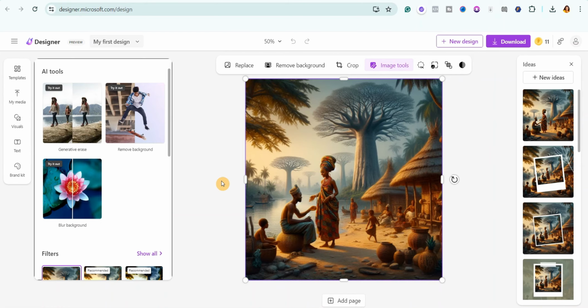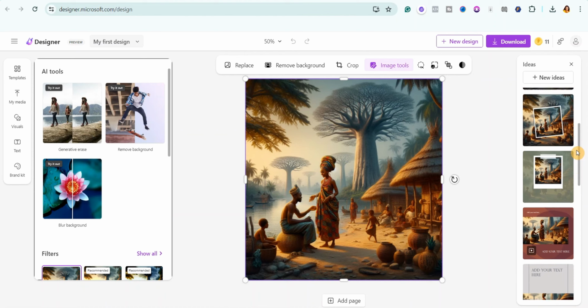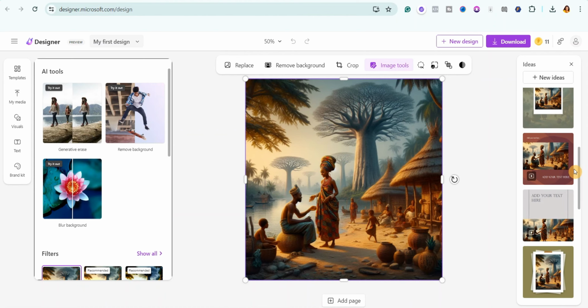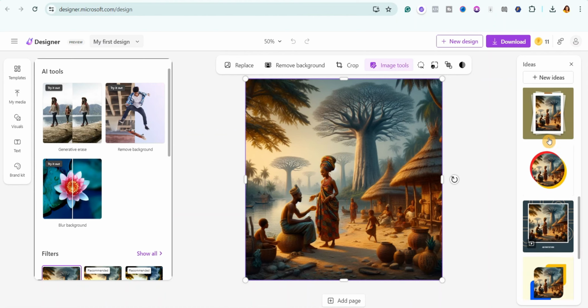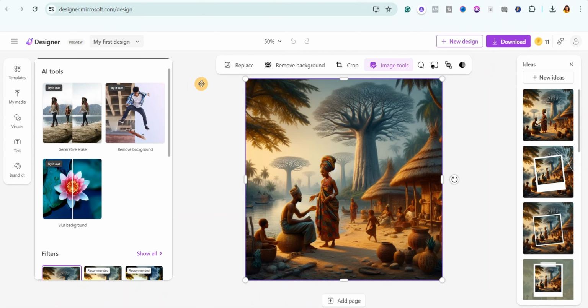Now you can see that there are a lot of things you can do here. You could erase something from the background by selecting this one. You could even remove the background. You could blur the background. And if you go to the right side, you will see that they gave you different ideas on how you can actually position this image. More like a template. You could see all the different tools that are available.